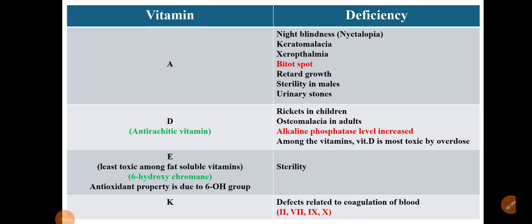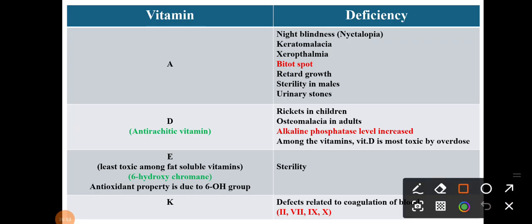Vitamin A has night blindness, or we can call it nyctalopia. Then keratomalacia, xerophthalmia and Bitot spot. So these four are very important. The first four are associated with visual problems: night blindness, keratomalacia, xerophthalmia, Bitot spot. And others are retarded growth, sterility in males, urinary stones. These are the minor ones, but these first four are regarding the visual cycle, or these are affected due to vitamin A.